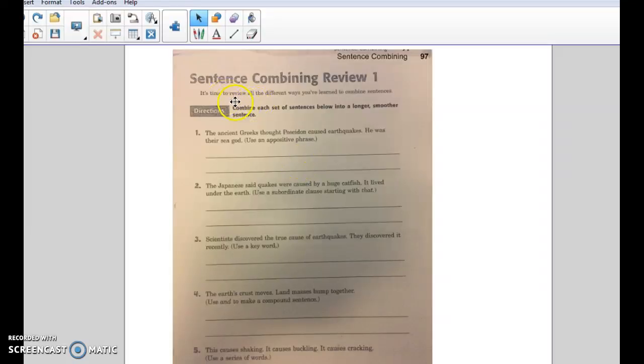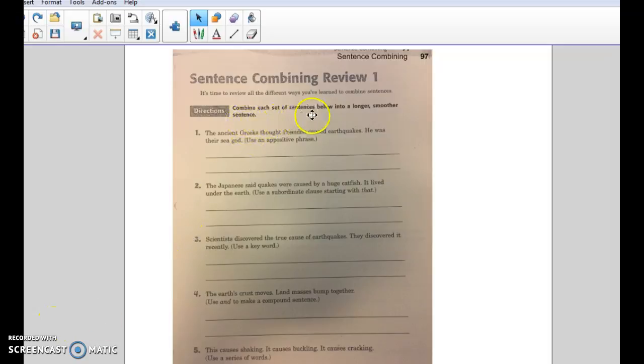Okay, so you should have your materials that were spelled out. Worksheet 97, 98, highlighter, checking pen, not pencil. If I catch you fixing this with a pencil, it's going to be a strike. You need a checking pen on this one. So if you need to pause it to go get one, go ahead and do that.